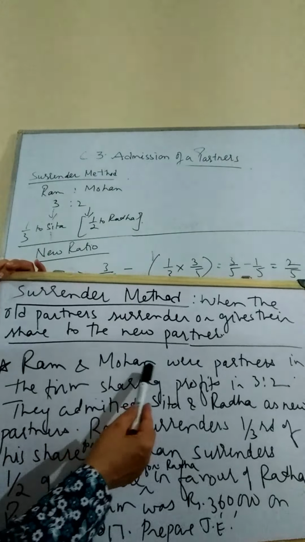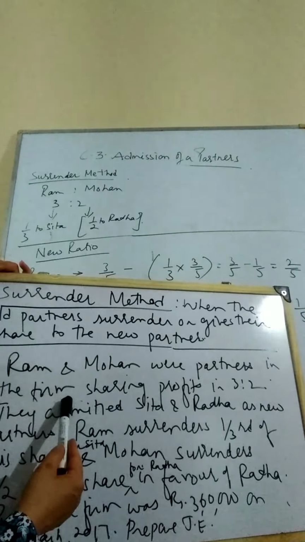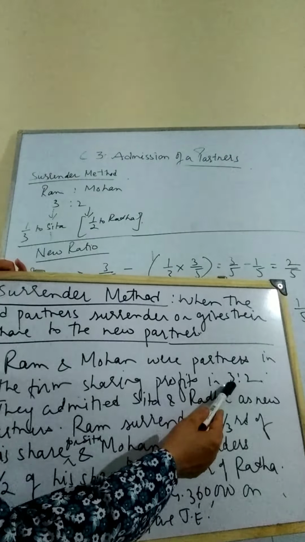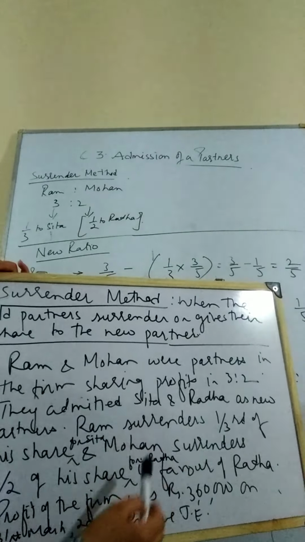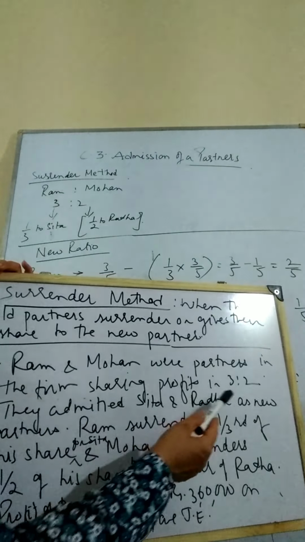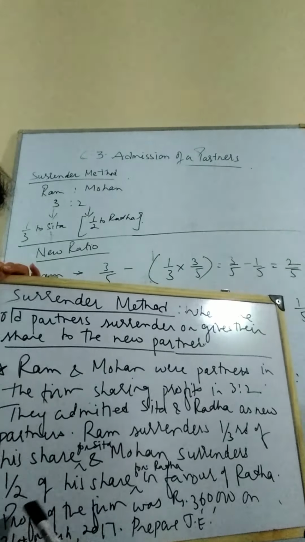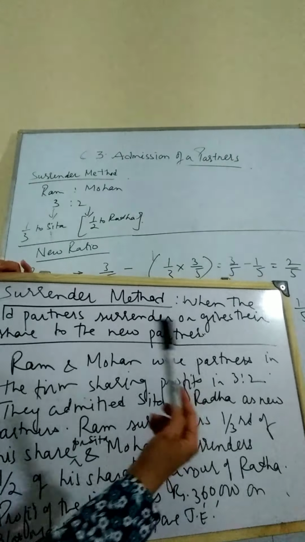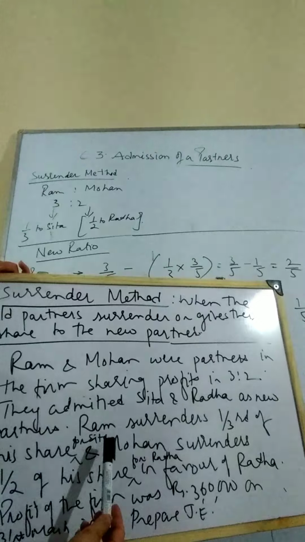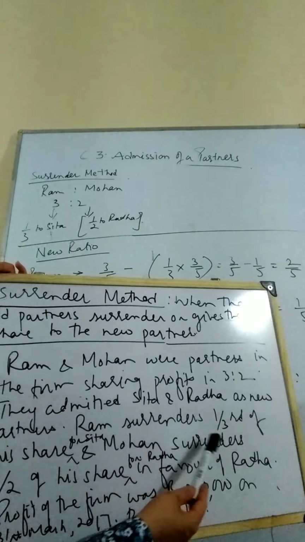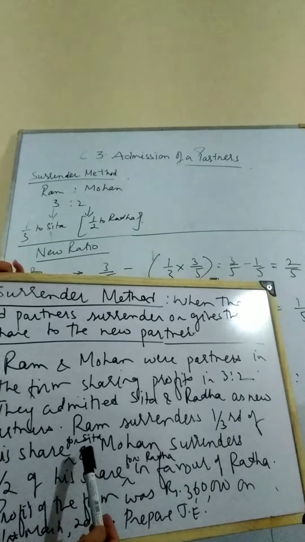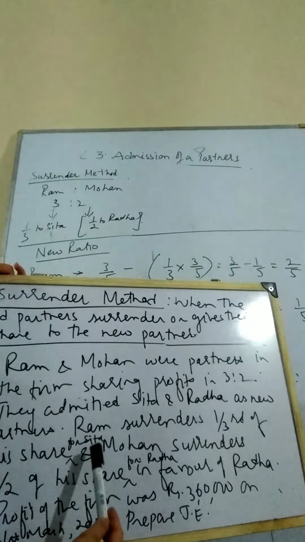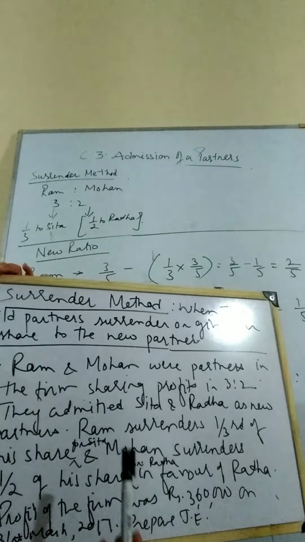Ram and Mohan were the partners in a firm sharing profits in the ratio 3:2. Okay, they admitted Sita and Radha. They were the old partners, Ram and Mohan. Profit sharing ratio was 3:2, and they admitted Sita and Radha as the new partners. Now what happens? Ram surrenders 1/3 of his share only in favor of Sita. I have written it in a very small way, so you have to listen to me.